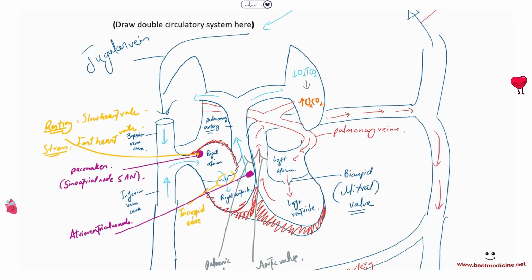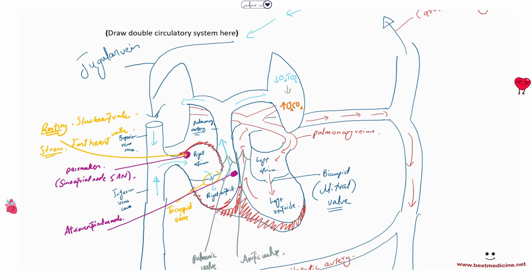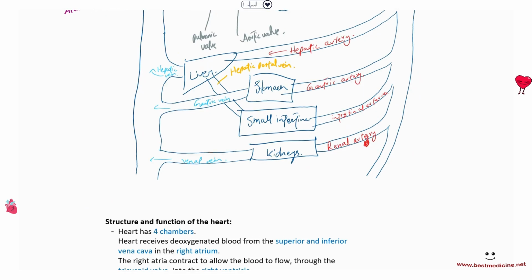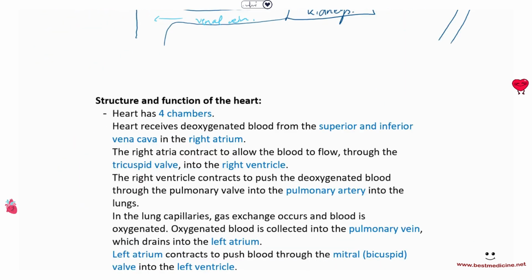And yeah, that's pretty much it. So that is the double circulatory system, and that's how it works. That is the heart, and these are the parts of the heart, like the right atrium, right ventricle, left atrium, left ventricle, tricuspid valve, bicuspid valve, what's called the mitral valve, the aortic and pulmonary valves, right? The pulmonary artery, the pulmonary veins, and so on, and the aorta, which I forgot to mention here. So that's the aorta, which is the artery that leaves the left ventricle and eventually takes different branches to the brain, the liver, and so on. So yeah, let's go ahead and jump into some neat notes.